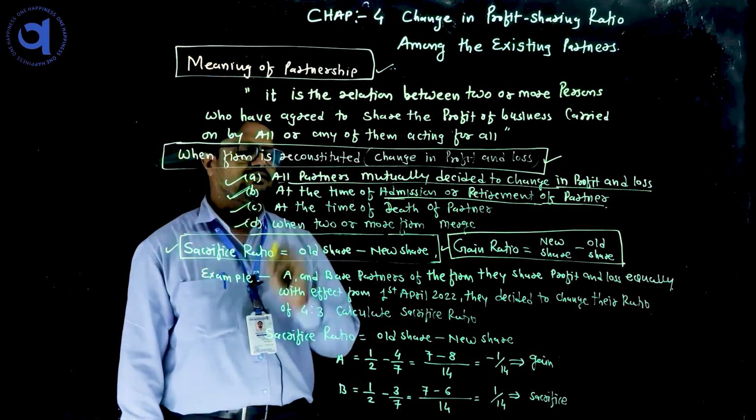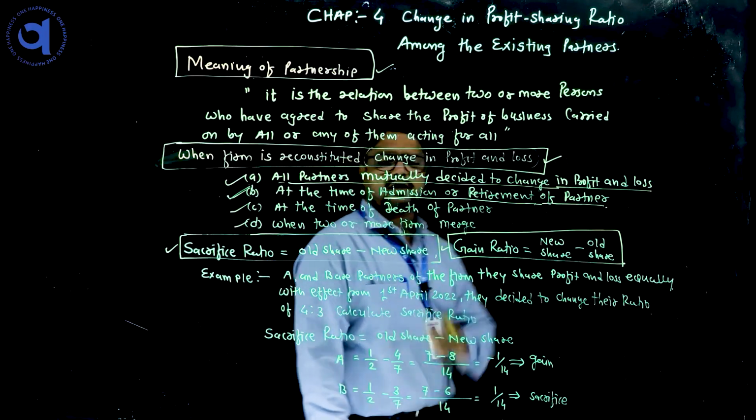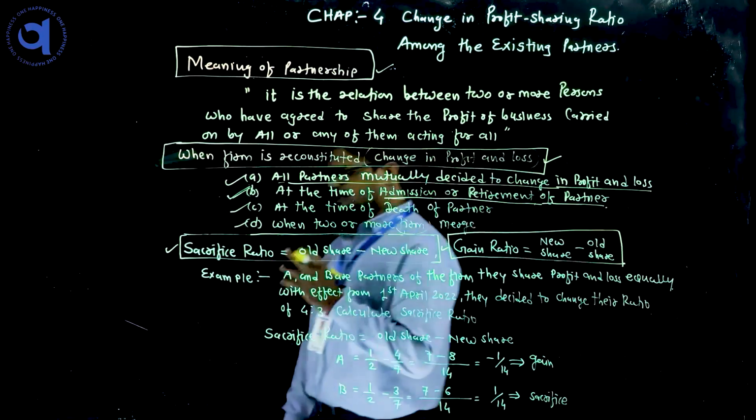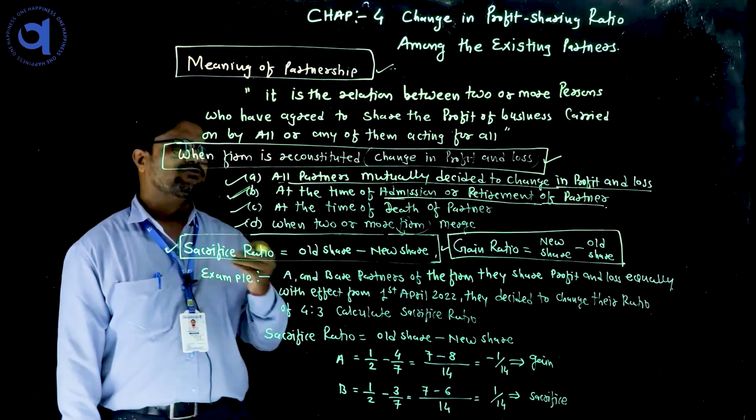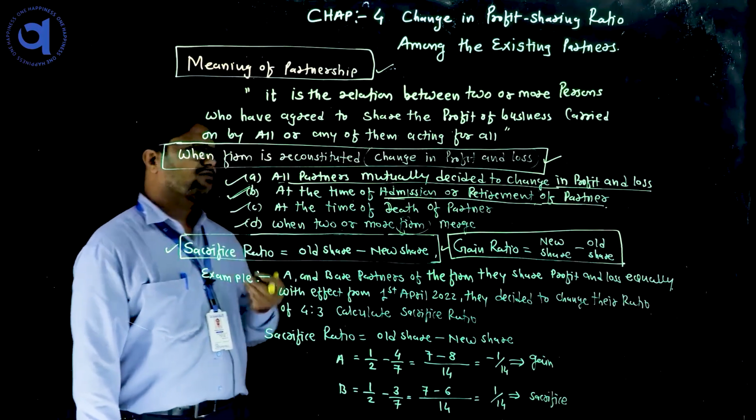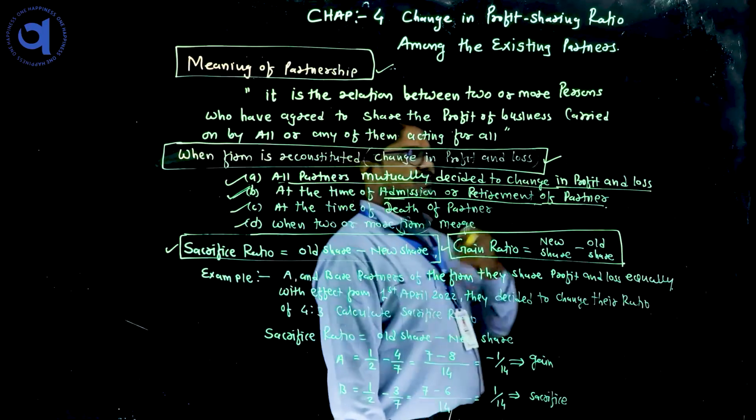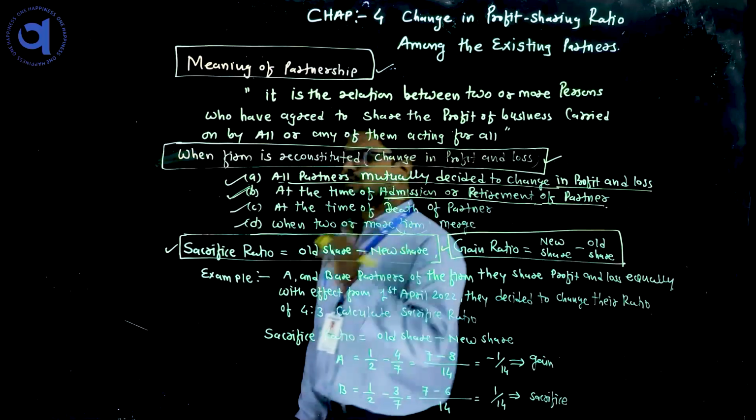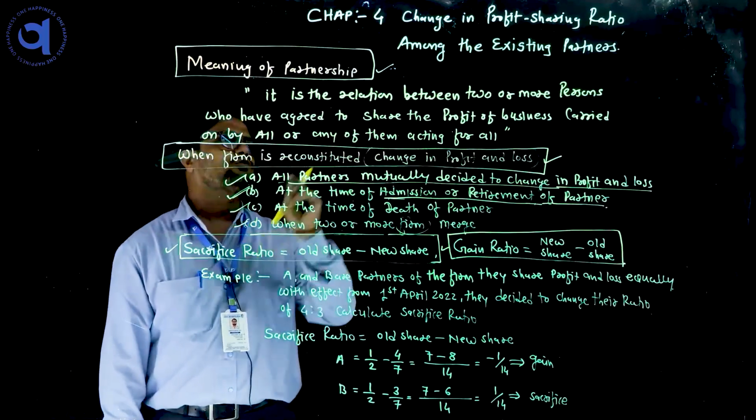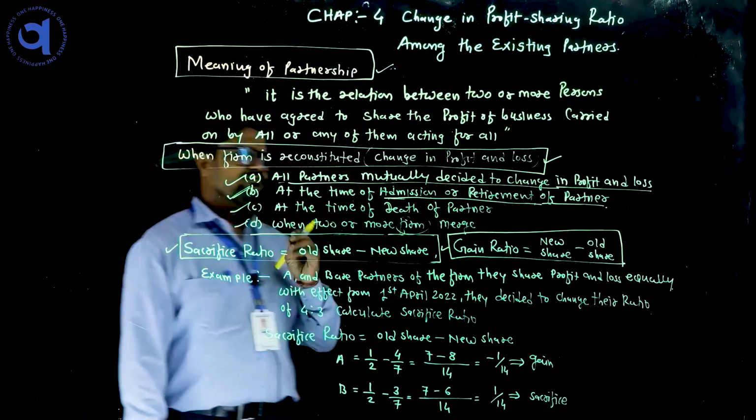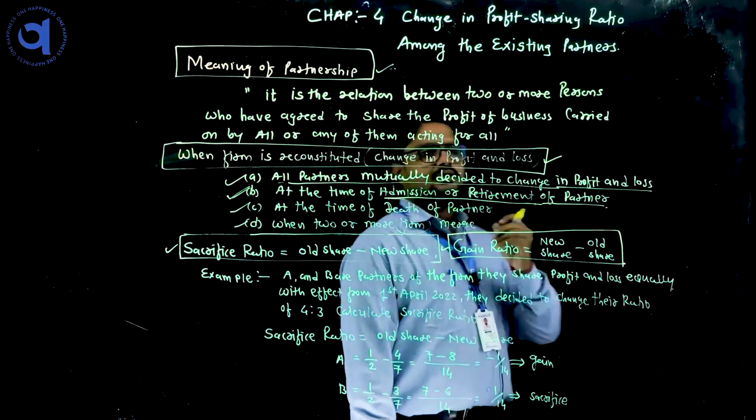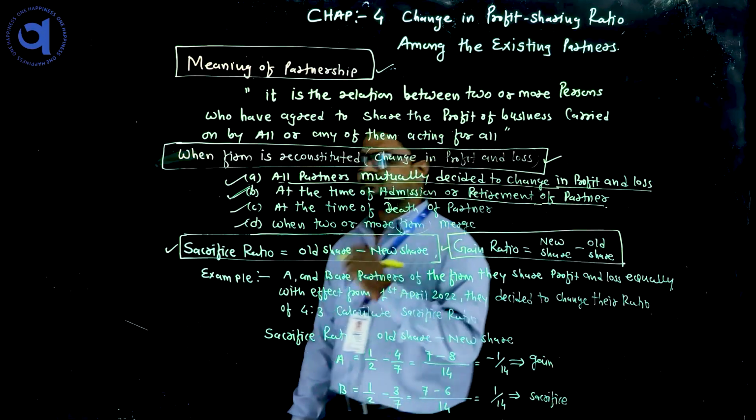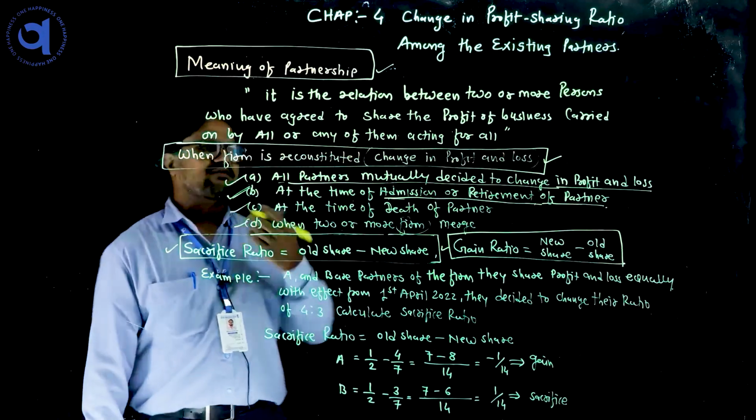Another one is when two or more firms merge. Sometimes partners have started a business, but due to some loss or some other reason, they want to merge their firm with another firm. At that time, a change in profit sharing ratio is also required. Now students, we know that when partners change the profit sharing ratio, some partners get a benefit while some partners get a loss.